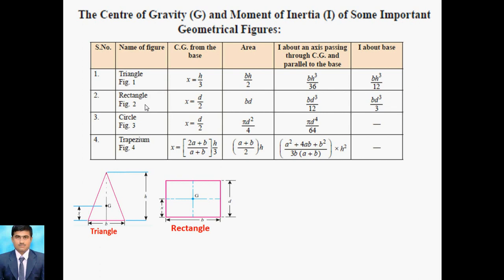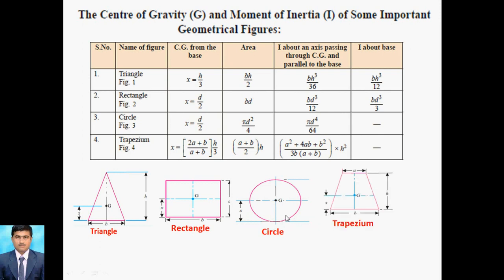Now we go for the circle. For calculating the center of gravity, we take diameter divided by 2, so d by 2, where d stands for diameter. Then for the area of the circle, pi by 4 d square. And for the moment of inertia, we take pi by 64 into d raised to 4. So this is about the circle.